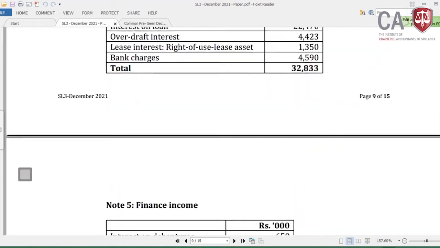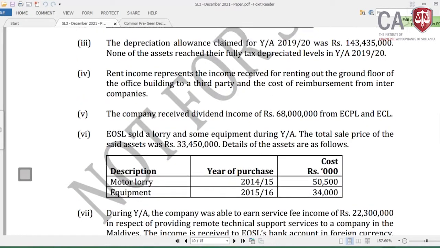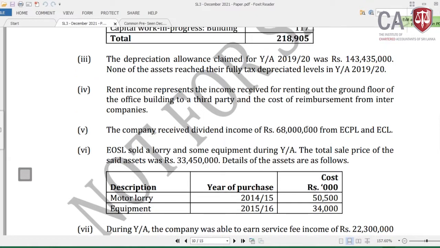Then let me come to the next adjustment, which is adjustment 5. The company received dividend income of rupees 68 million from ECPL and ECL. Now we have two subsidiaries, 100%, that means wholly owned subsidiaries, ECPL and ECL. We have invested in these two companies fully, therefore we are the shareholders of these two companies. Then 68 million we have received as dividend income.